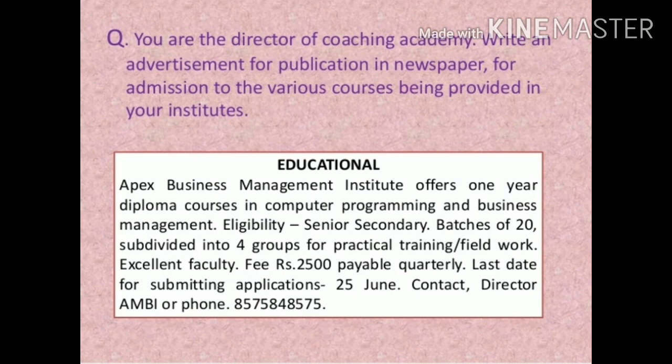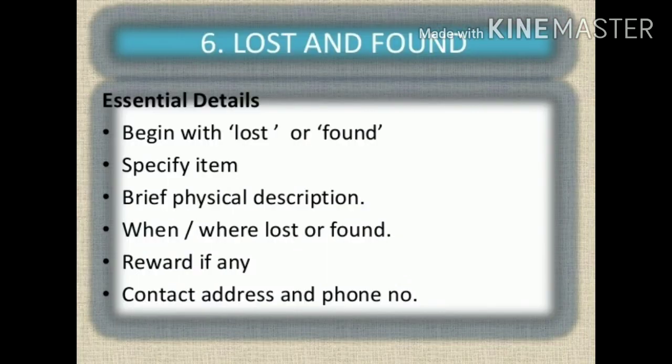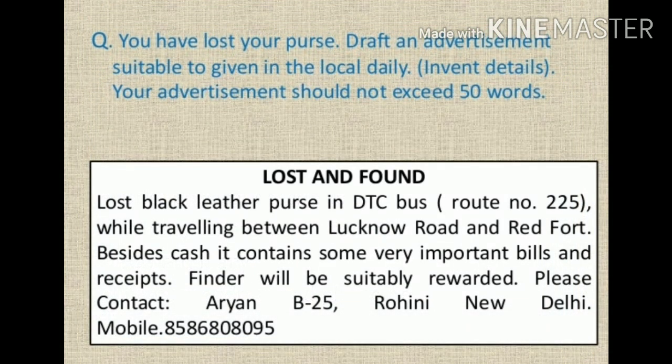Now let us see another type of classified example so that we will come to know what are the various other sorts of classified advertisements. That is the sixth type of classified advertisement, that is lost and found. So essential details will be: the heading will be lost or found, then specify the item which has been lost or which is found, then brief physical description, then when and where it is lost or found, then reward if any, and then contact and address. Let us see the example of it.